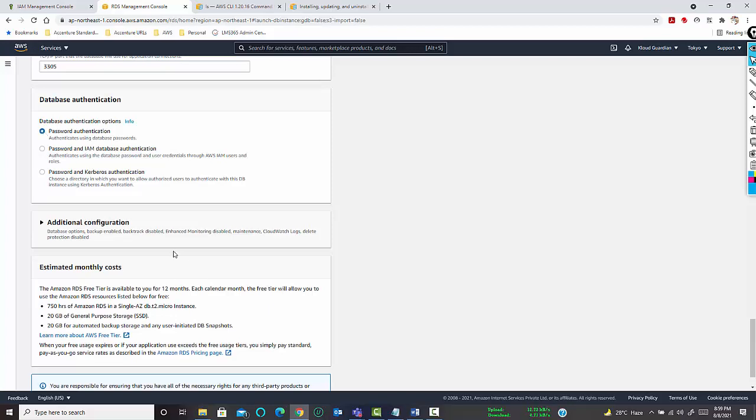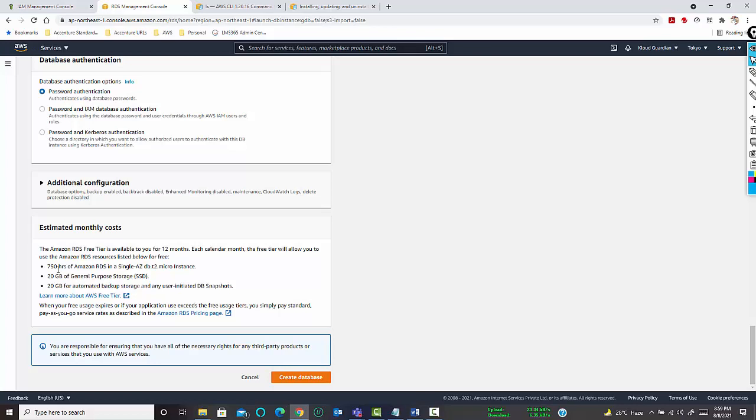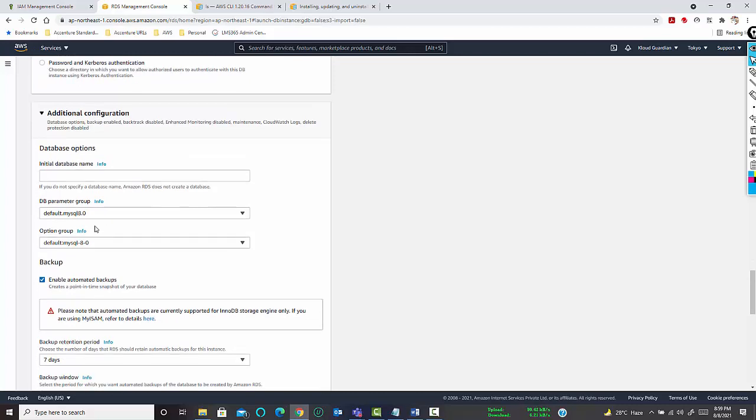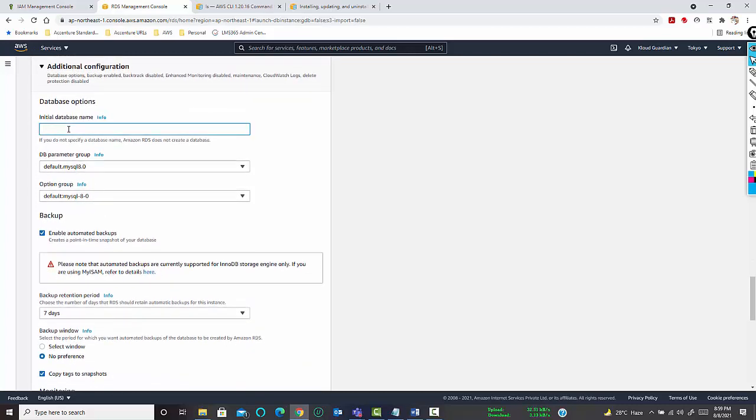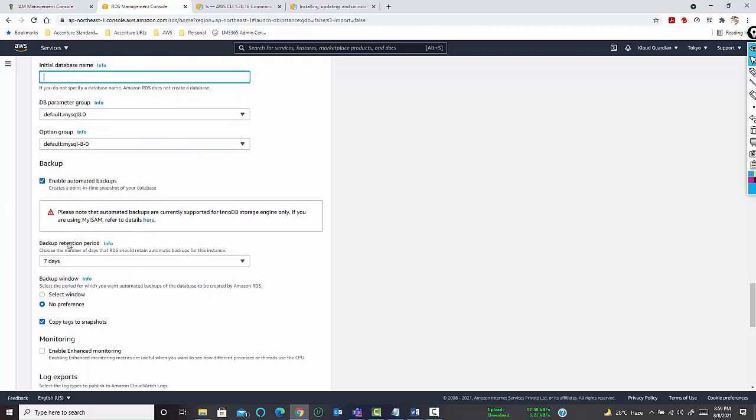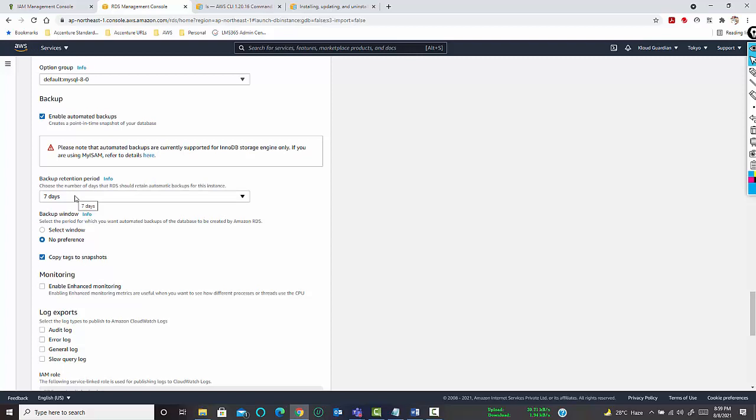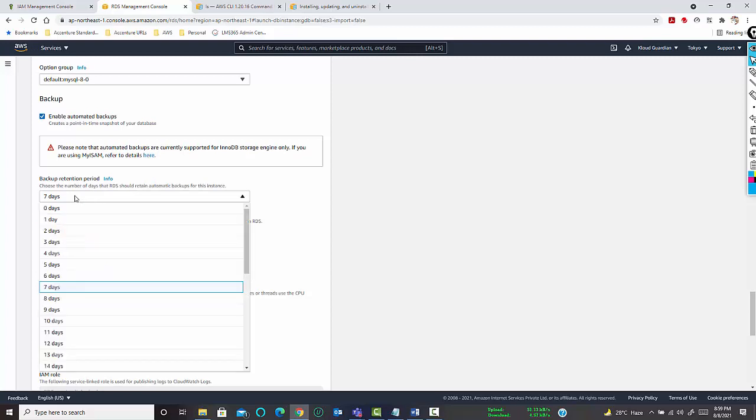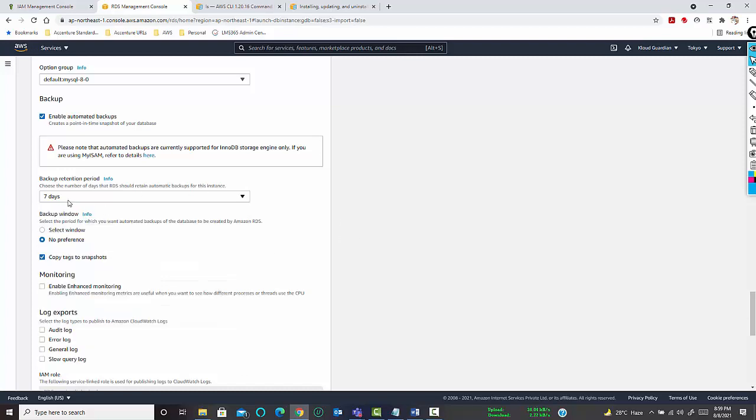Okay. Now, if you want to create additional configurations, here is the initial database name that you can create. You can enable automatic backup. By default, the retention period starts from 0 days and the maximum retention period can be 35 days. The retention period means, if you want to store this particular database into some S3 bucket, how many days that particular database will be stored in the S3 bucket.